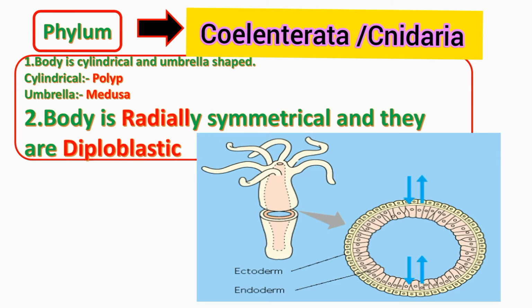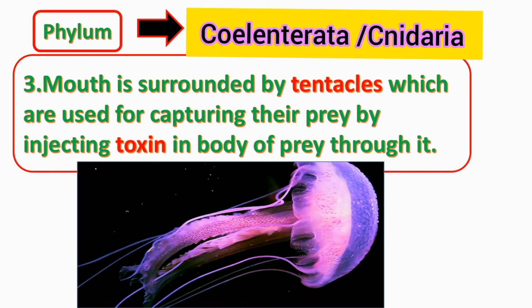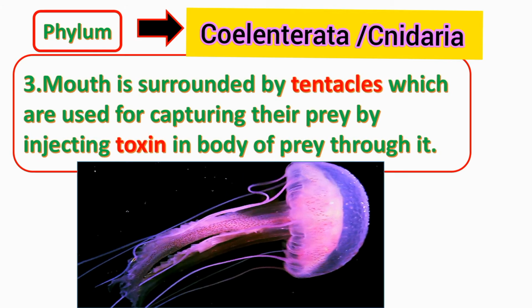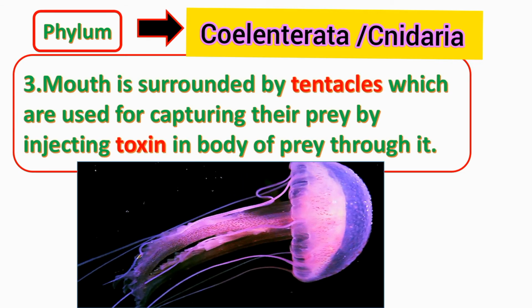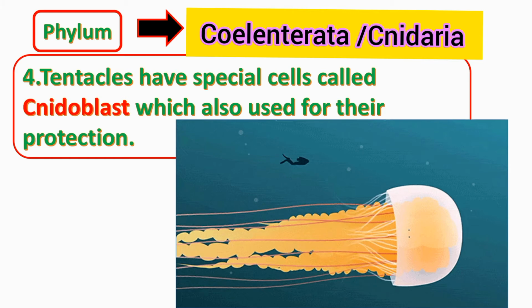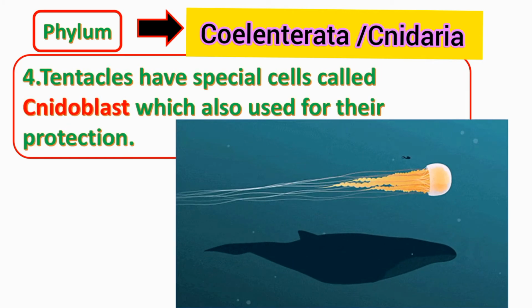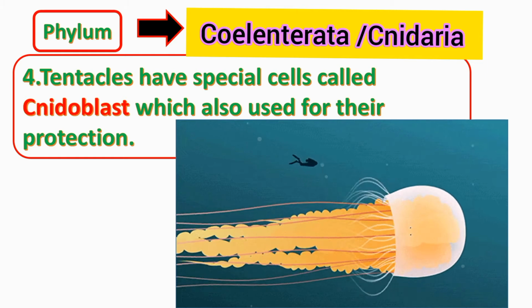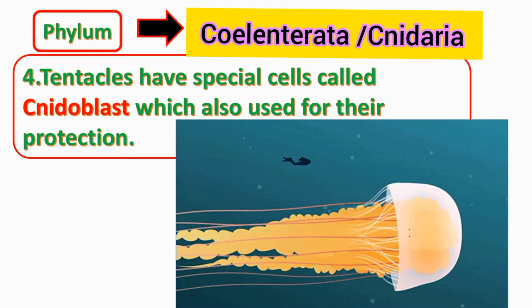Mouth is surrounded by tentacles which are used for capturing prey by injecting toxin into the body of prey animals. Tentacles have special cells called cnidoblasts, which are also used for their protection.